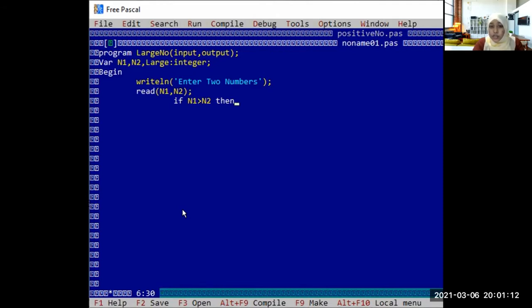It is not case sensitive. Then large equal to n1. Okay.